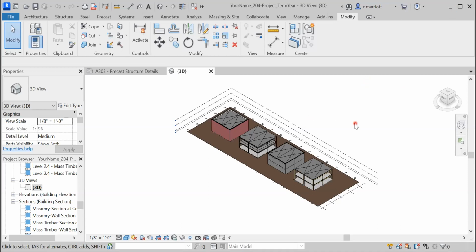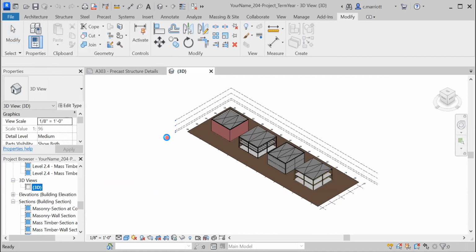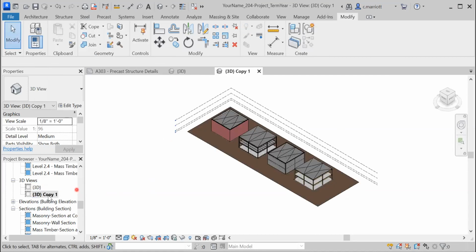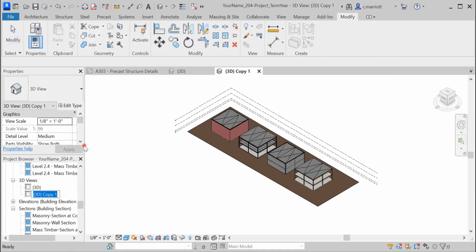In this video, I'm going to show you how to create a 3D exploded view of your Revit project. I'm currently in the only 3D view in this particular project file. First thing I'm going to do is make a duplicate. So right-click, duplicate view. And I'm going to rename that view to the exploded view.